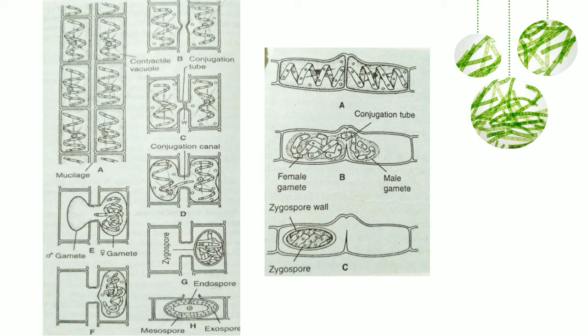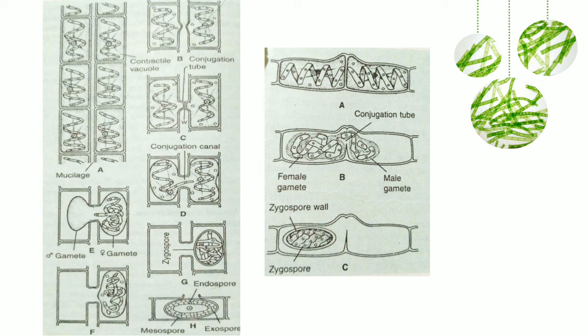In the case of lateral conjugation, it is essentially the same process, but the only difference is that here the conjugation occurs between two cells of the same filament. So two adjacent cells form papilla-like outgrowths and these outgrowths keep extending. The protrusions keep on growing. The septum between the two cells dissolves and through this conjugation canal or passageway that is established, we have movement of one of the cell protoplasts into the next one. So this is the male protoplast over here. This is the female protoplast. And again, we have formation of the thick-walled zygospore.